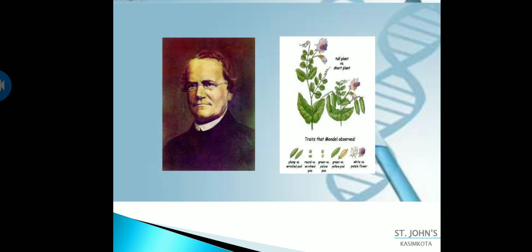In this picture, on the left is the father of genetics, Gregor John Mendel, and these are the pea plants. Here you can see the tallness of a tall plant, and this is the short plant. And these are the traits considered by Mendel. I will be showing you and telling you these things in your next classes.